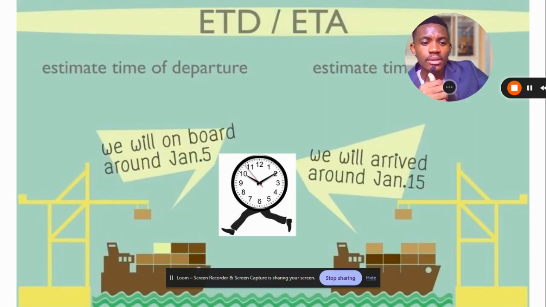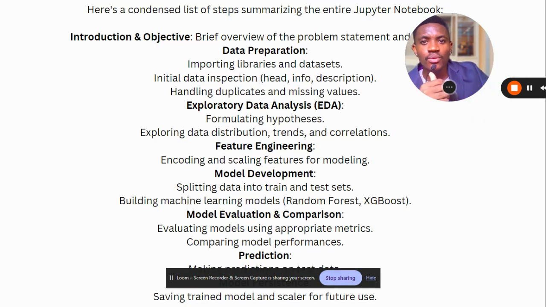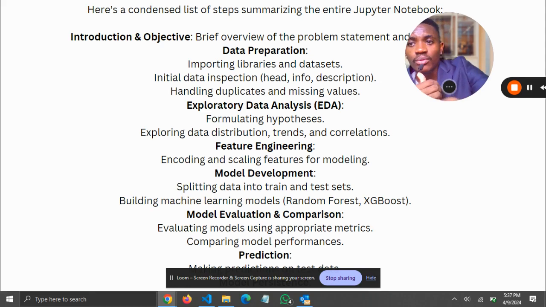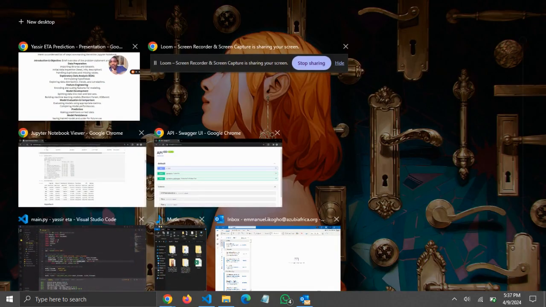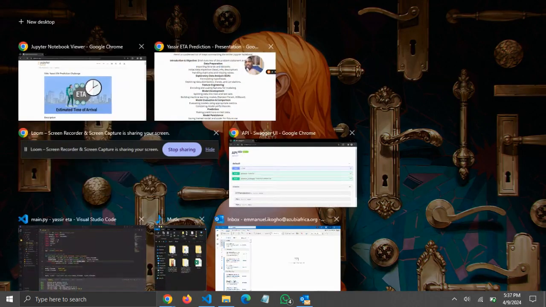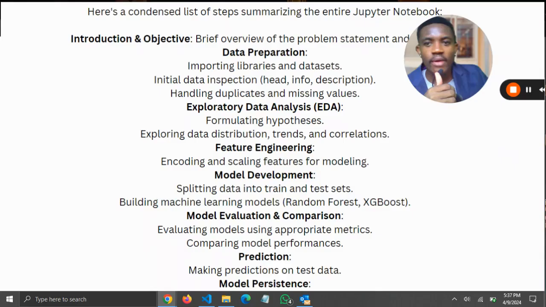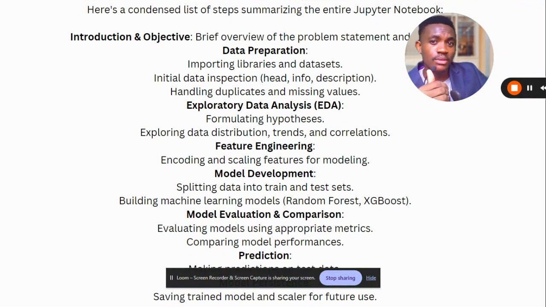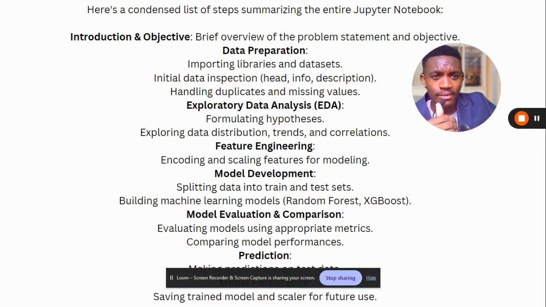So this is a basic summary of the entire Jupyter notebook, which is right here. This is the Jupyter notebook. So this is a basic breakdown of it, right? We have the introduction and objective, which is a brief overview of the problem statement and an objective.